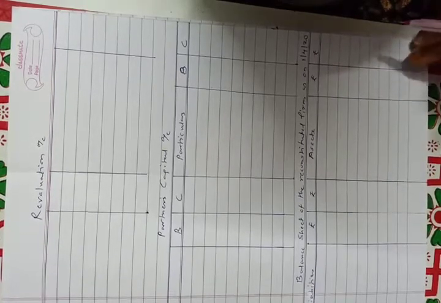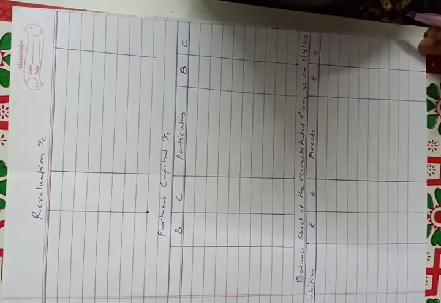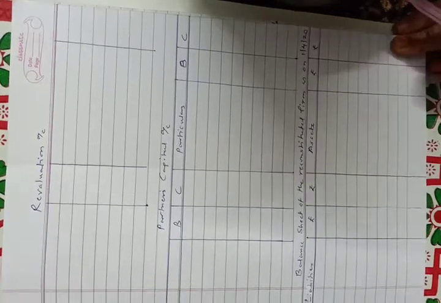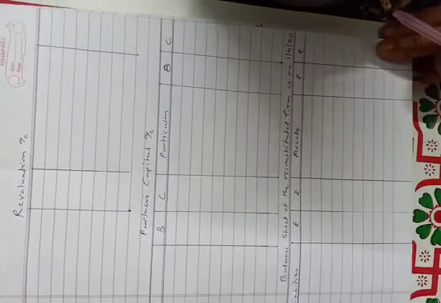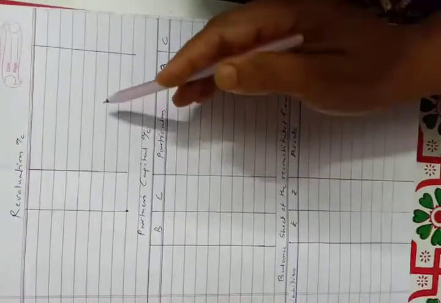Okay, now we will solve the problem. They have asked us to prepare the revaluation account, partners capital account, and balance sheet of the new firm, meaning the balance sheet of the reconstituted firm. So we have drawn the revaluation account, partners capital account, and balance sheet of the reconstituted firm as on 1st April 2020. Now we will solve the problem.